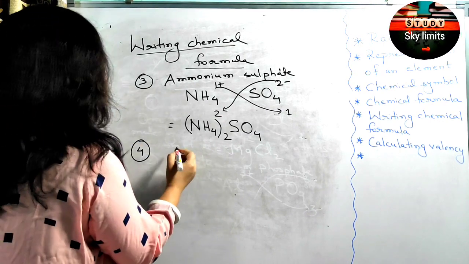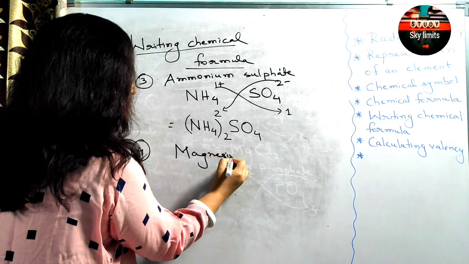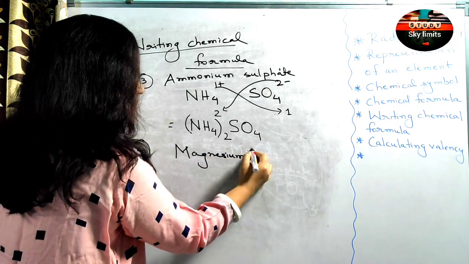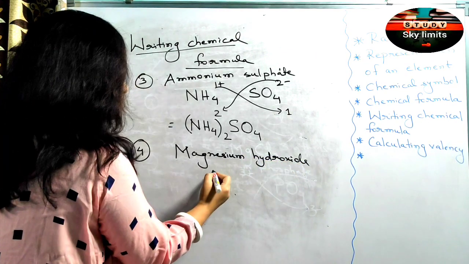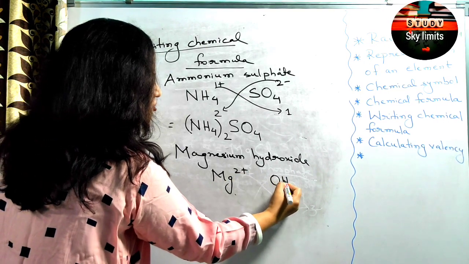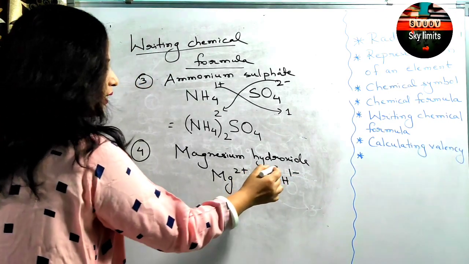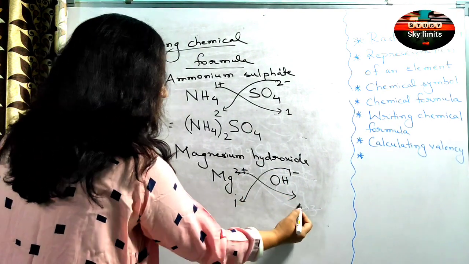Suppose let us take magnesium hydroxide. Magnesium is Mg, the valency is 2 plus, hydroxide is OH, the valency is 1 minus. 1 will shift here, 2 will shift here.